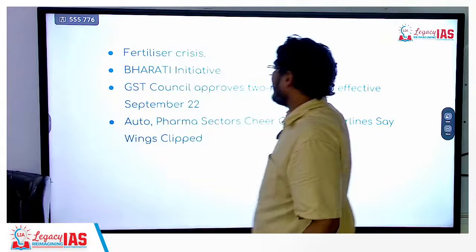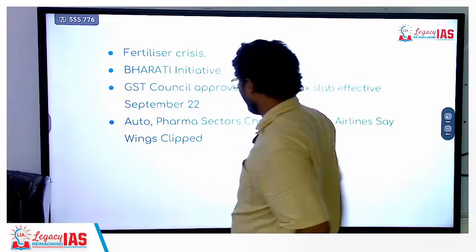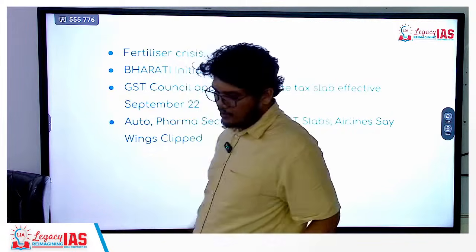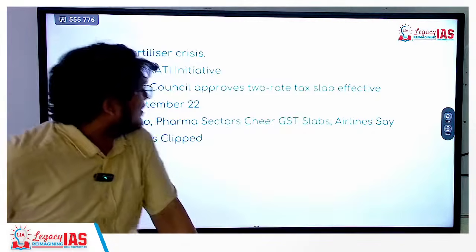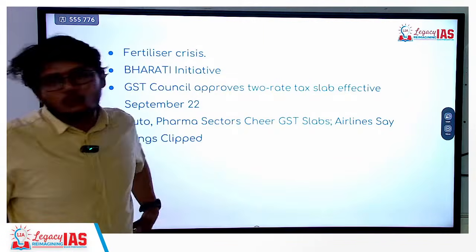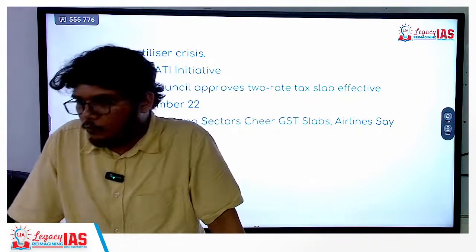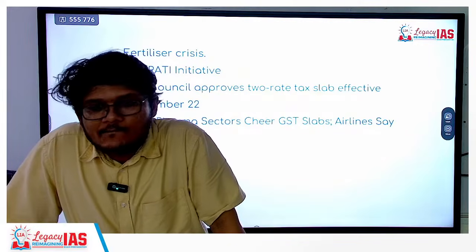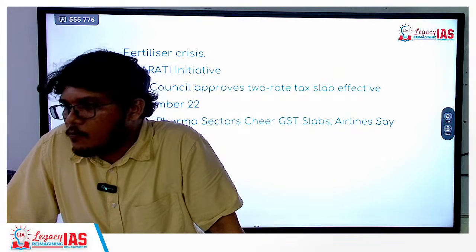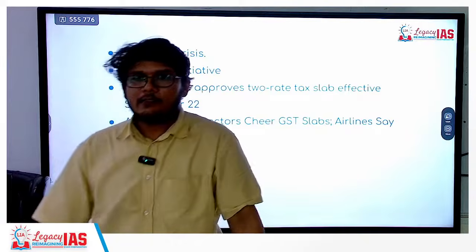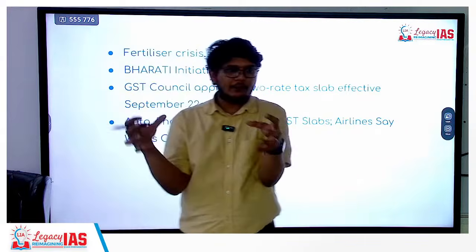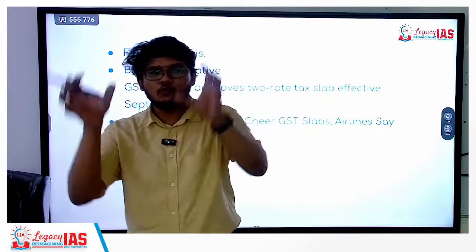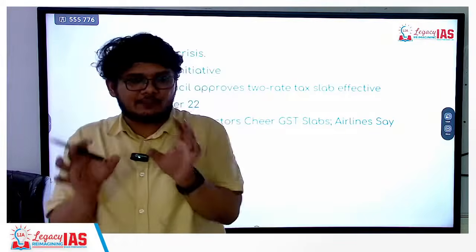Then the last two things are related to GST. The 56th GST Council has approved two rate tax slabs. What are these two rates? 5% and 18%. These are the two tax slab rates basically.